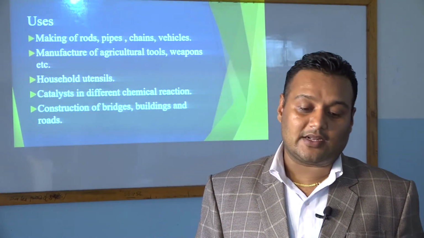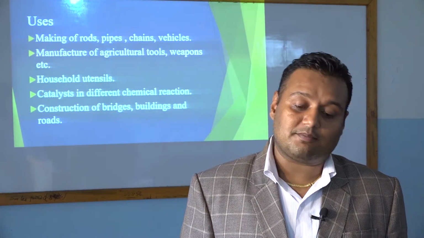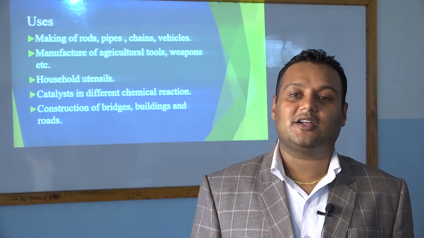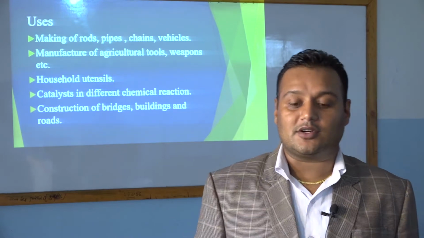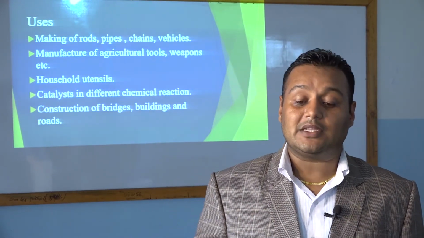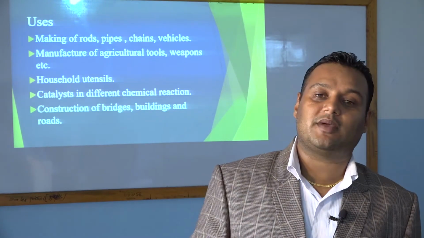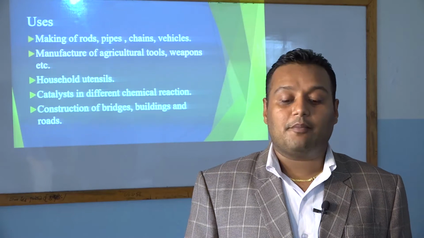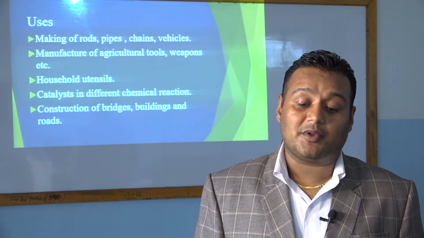So the uses of iron are making rods, pipes, chains, and vehicles. I have been telling you earlier that vehicles are made up of iron. Even iron rods, iron pipes, chains, cycle chains, motorbike chains, all chains are made up of iron. Another use is the manufacture of agricultural tools, weapons, etc.